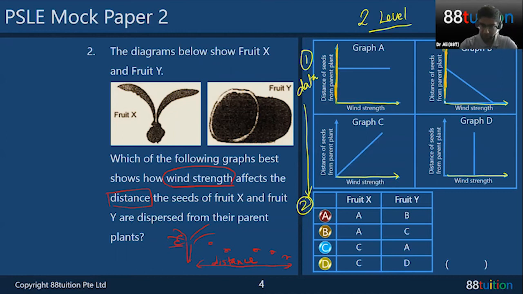Orange is the other axis. And you must read what this other orange color axis is. What is it showing? Distance of seeds from the parent plant. So as the wind strength increases, the distance will increase. Okay, so you plot a graph like that.